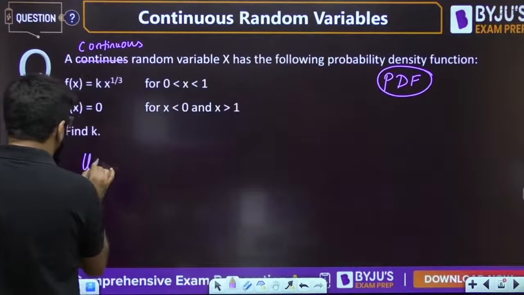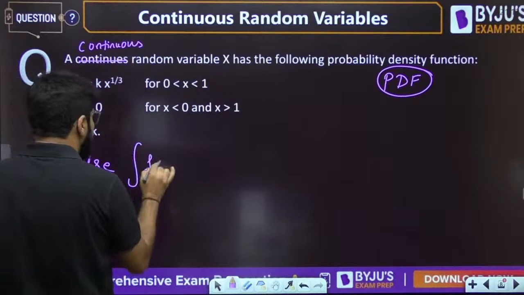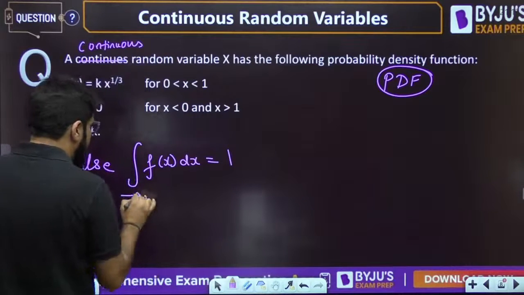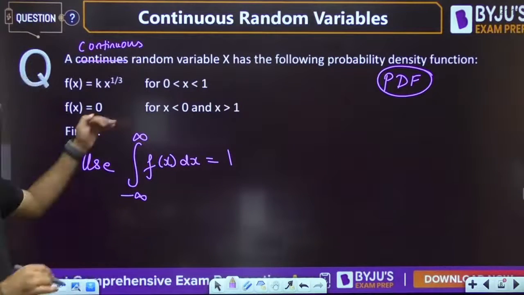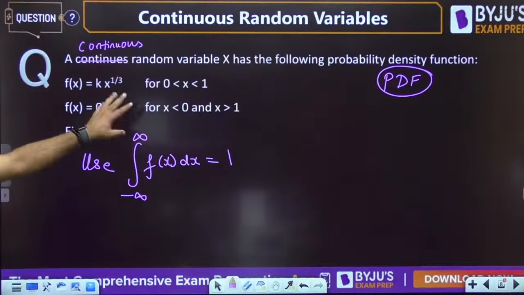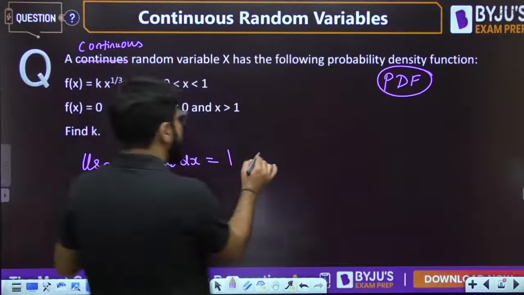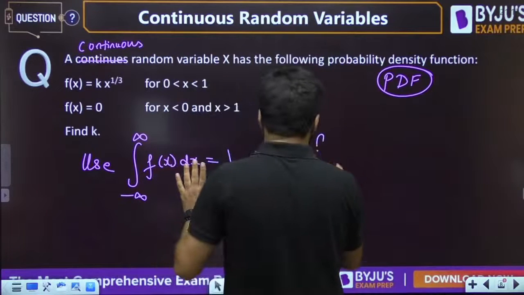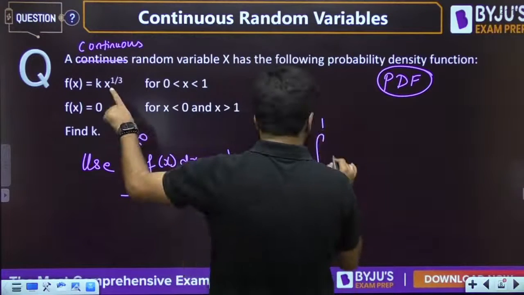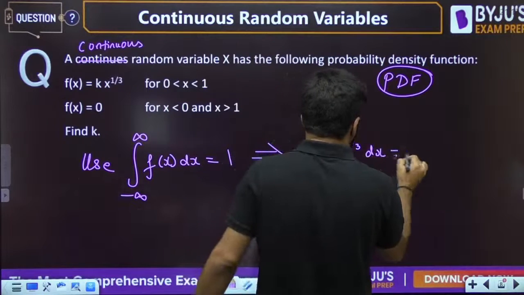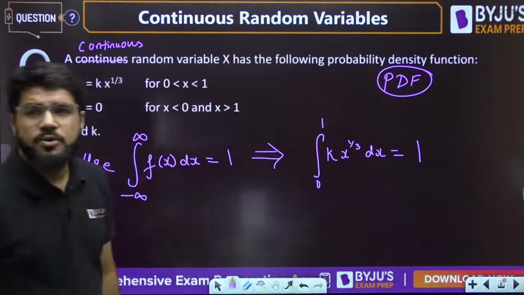So what formula are we going to use here? Use the formula that integral f(x) dx is equal to 1. In general it is from minus infinity to infinity, but in this question the limit can be from 0 to 1, because the random variable is only defined for the range 0 to 1. So integral 0 to 1, where f(x) is k x raised to the power 1 by 3, should be equal to 1.